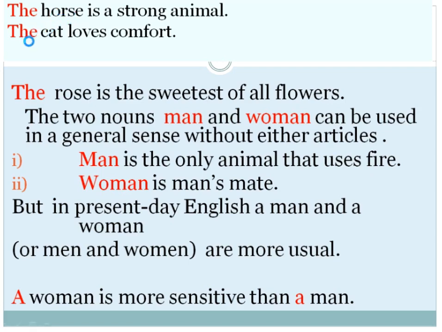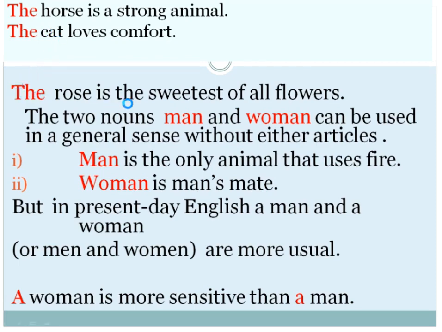The cat loves comfort. It is a habit of cats, a habitual habit. All people know this, and the cat here represents the whole class, meaning all cats, you can say.